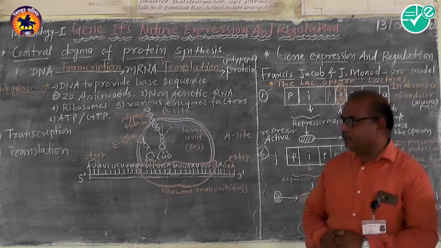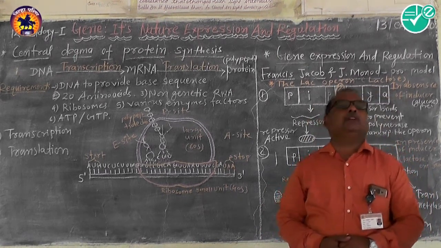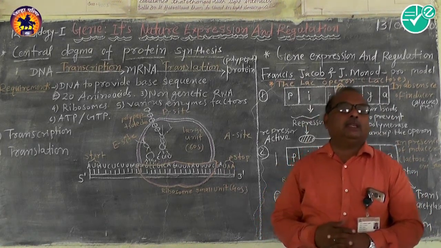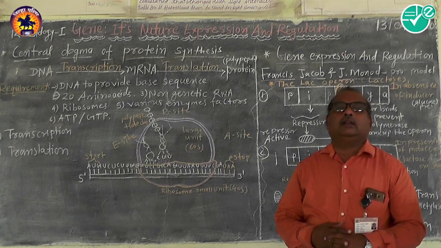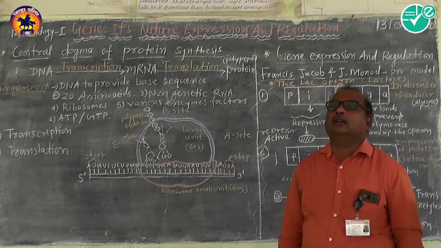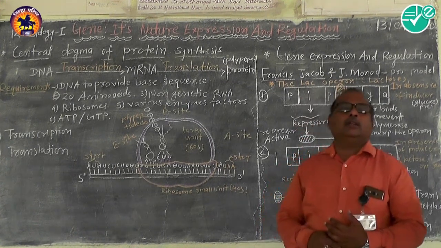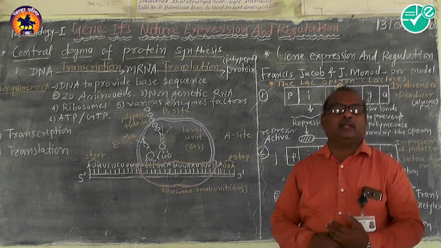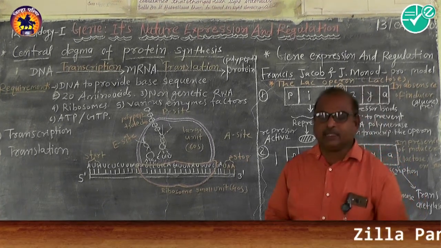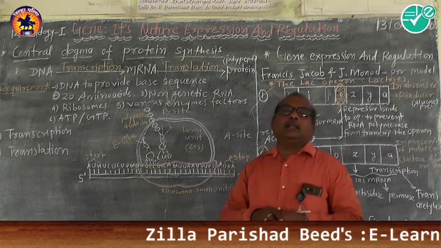The first step we want to study is transcription. The name itself indicates the meaning: the script is copied first and then written on the mRNA. Whatever the sequence of the DNA, whatever the codons or nucleotides present on the DNA, that sequence gets copied by the mRNA.